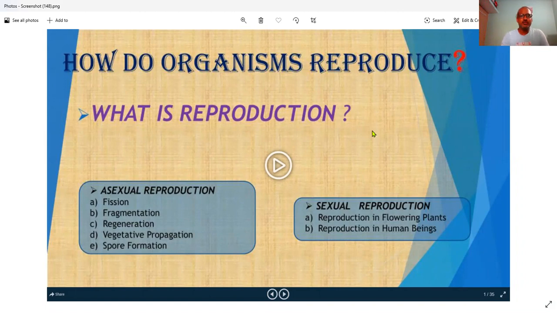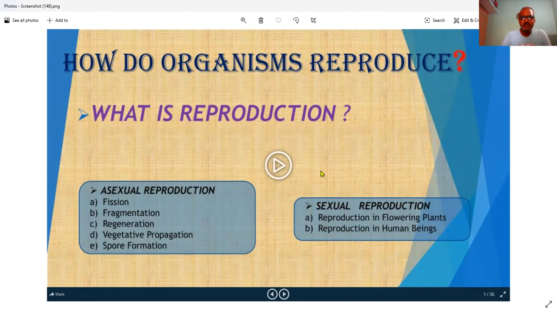Okay. So today we are starting this chapter: How do organisms reproduce? First, I would like to define what reproduction is. The process of giving birth to an offspring by any living organism is called reproduction. We are discussing this topic throughout the chapter.